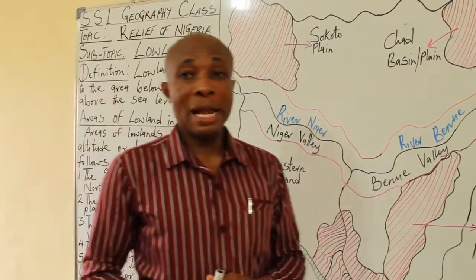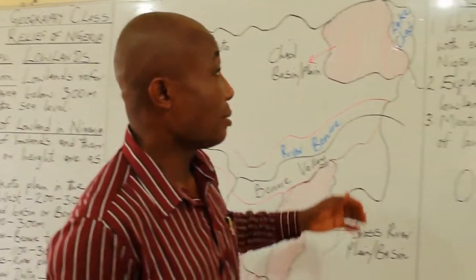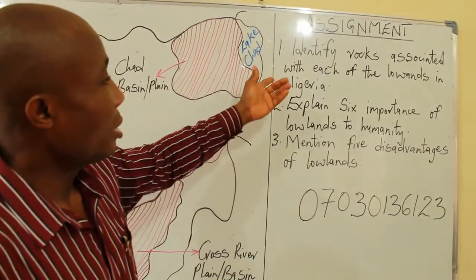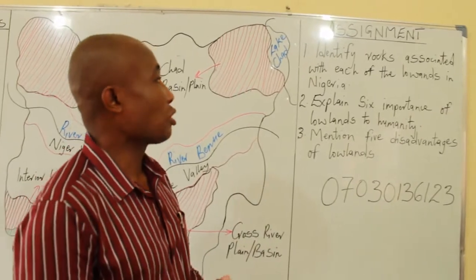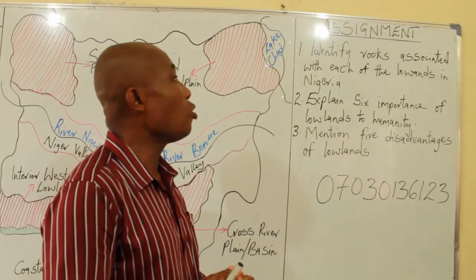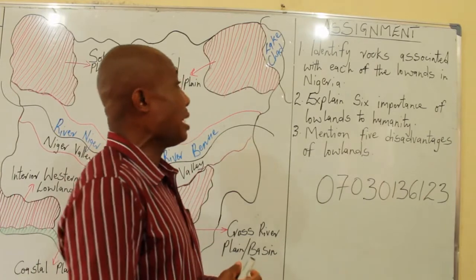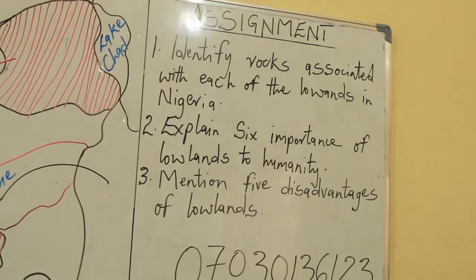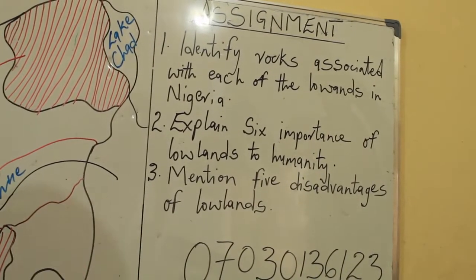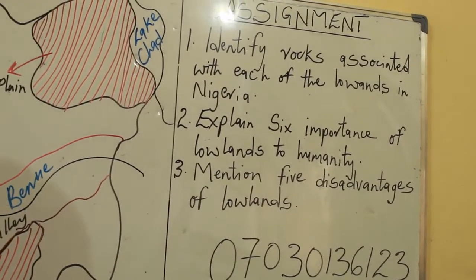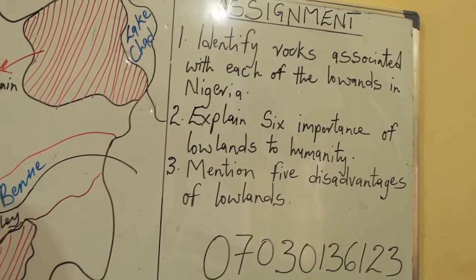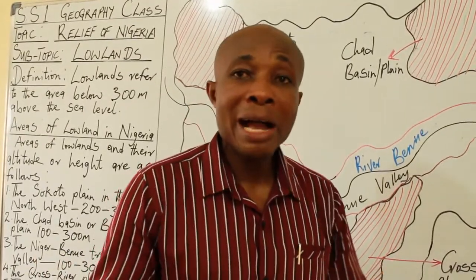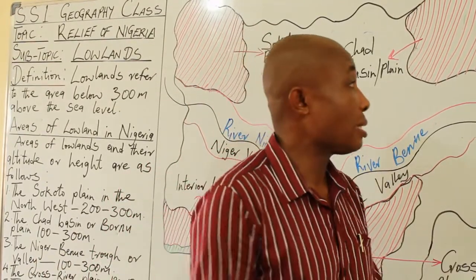Okay, for me to end my class today, I must give you an assignment. The first assignment for the day: identify rocks associated with each of the lowlands in Nigeria. Remember, we have lowlands, and these lowlands have their peculiarity, as we also have highlands, and these highlands also have their peculiarity. They have their basement rock complex.